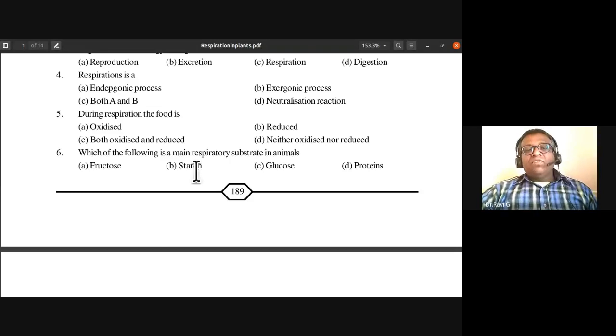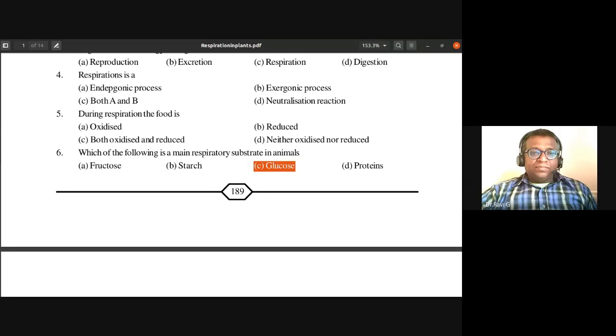Sixth one, which of the following is a main respiratory substrate in animals? Fructose, starch, glucose, and proteins. So in animals, it is going to be glucose. Glucose is the main respiratory substrate in animals.